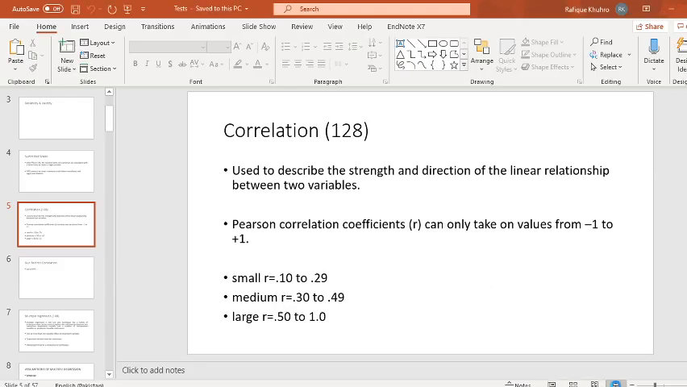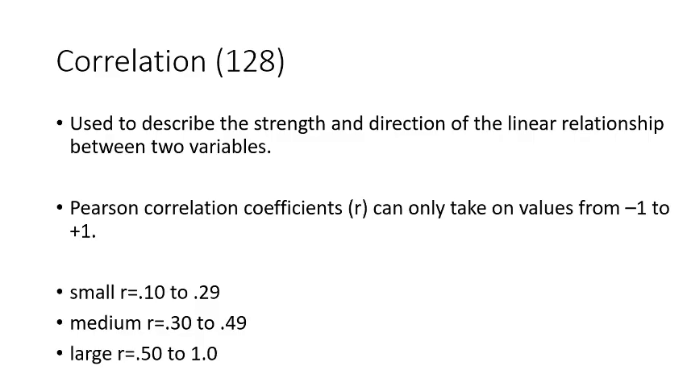What is correlation? Correlation is basically used to describe the strength and direction of the linear relationship between two variables. What is linear? You know very well. Now you have two words, strength and direction. Direction means it can be positive or negative. A relationship can be positive, or it can be negative. A relationship can be strong, weak, or moderate. That is how you describe the strength and direction of linear variables.